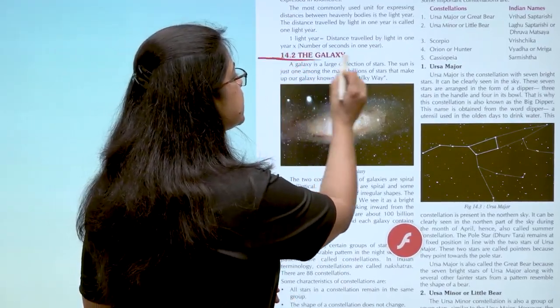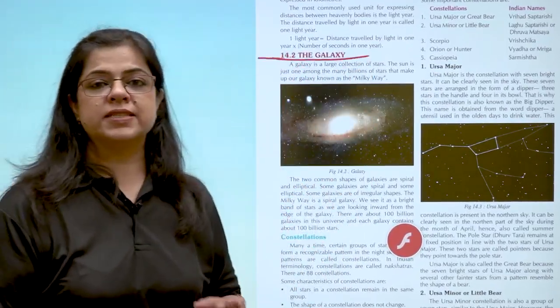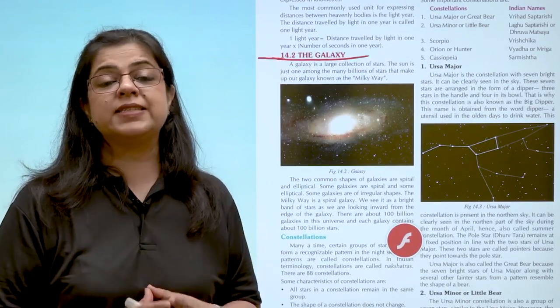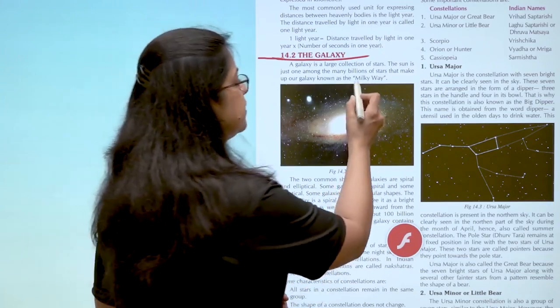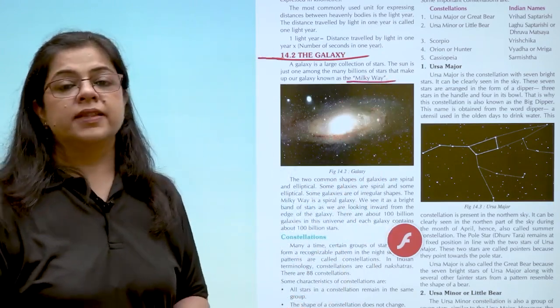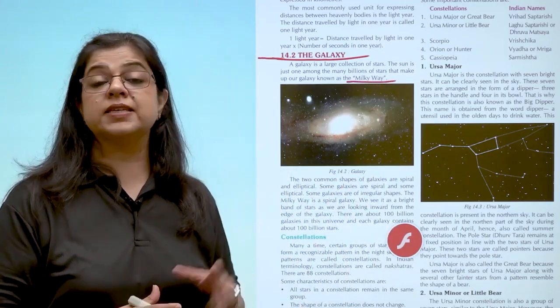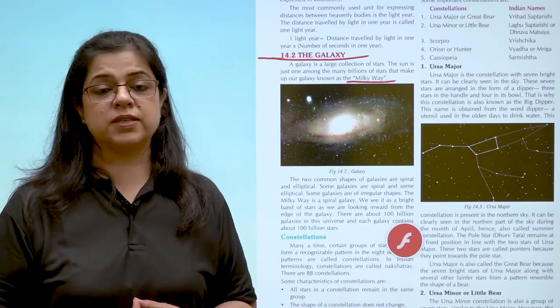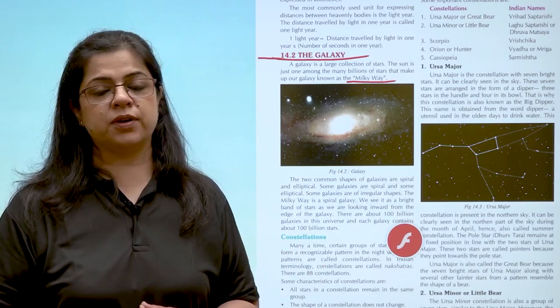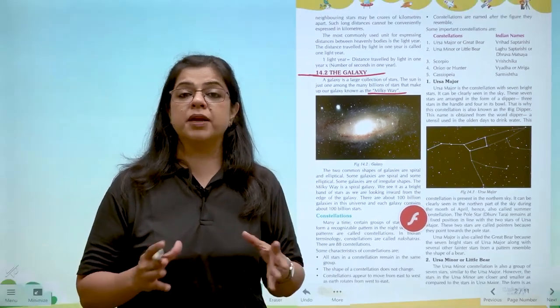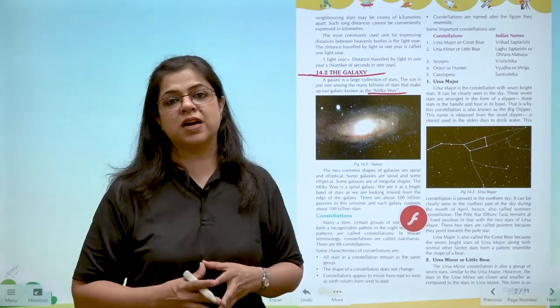A galaxy is a huge collection of stars. Now the galaxy जिसके अंदर earth है, that galaxy is known as the Milky Way. There are many more galaxies around the universe. Some have been discovered, some are yet to be discovered. Now, these galaxies are made of millions and trillions of stars.